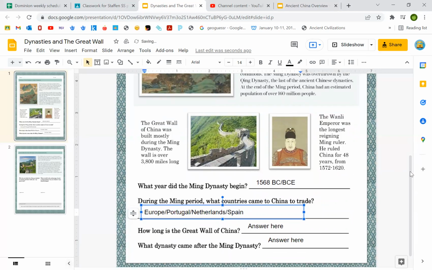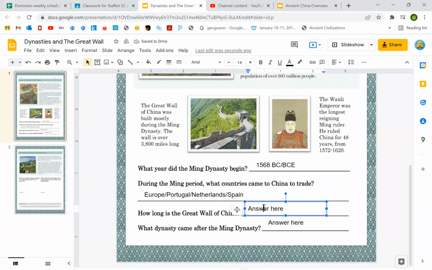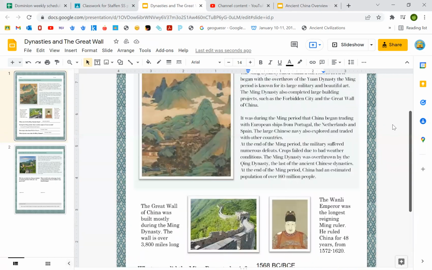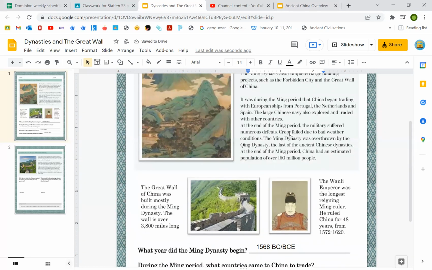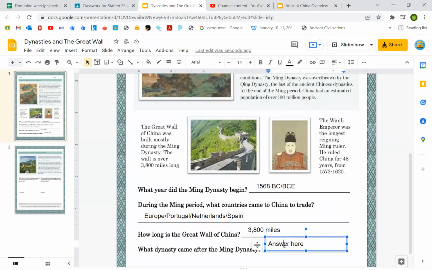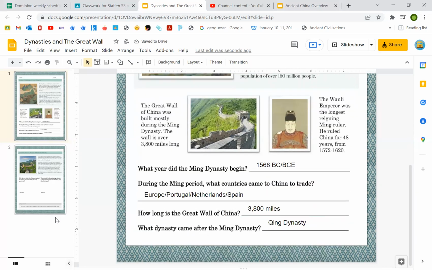Not hard. I just want you to answer these questions because answering the questions and looking back through the information helps you with memory. So how long is the Great Wall of China? Boom, 3,800 miles. What dynasty came after the Ming Dynasty? It was overthrown by the Qing Dynasty. Boom, not hard. Gave you the answers.